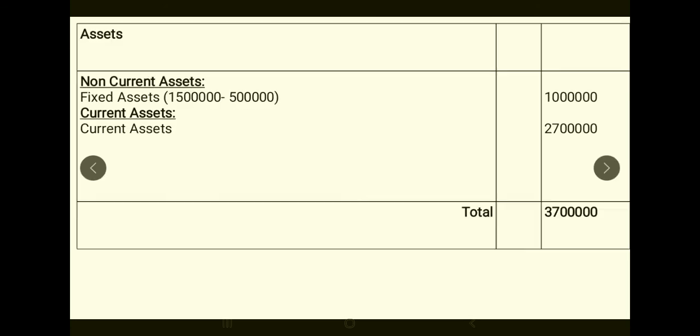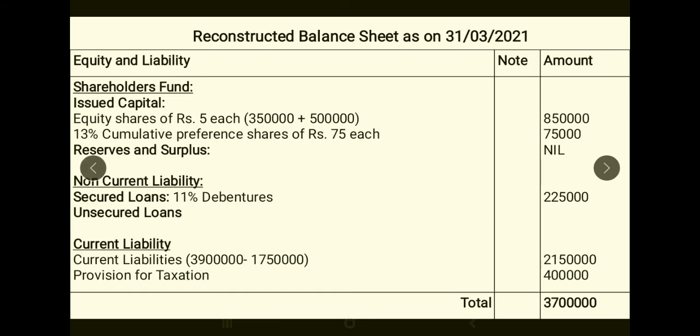Okay, next have a look at the asset side. Fixed assets were written down by 33 1/3%, so 15 lakhs minus 5 lakhs, 10 lakhs. Okay, and current assets are revalued at 27 lakhs. Other assets were P&L account. P&L account is written off in the last entry. So if you look at your old balance sheet, only two assets were there, fixed assets and current assets, and we have written the revalued value of it. P&L account was written off in the last entry. So your sum comes up to total asset is 37 lakhs, total liability is also 37 lakhs, so it is tallying.